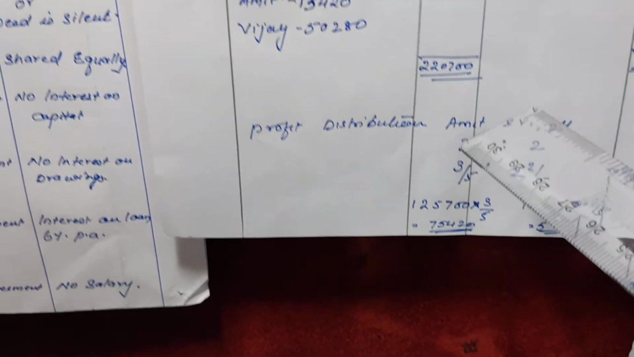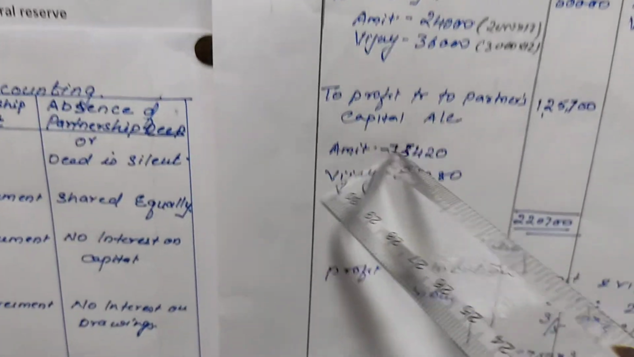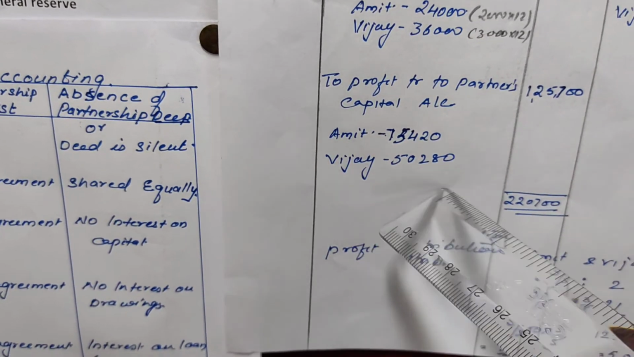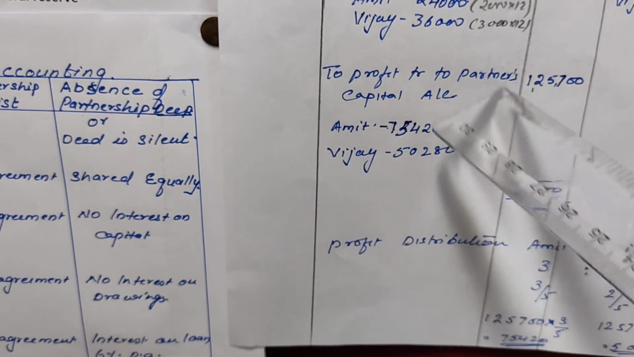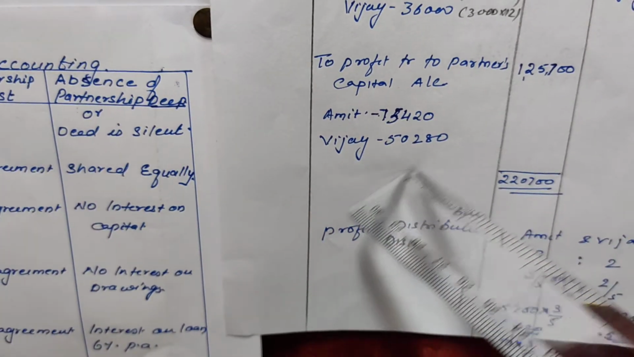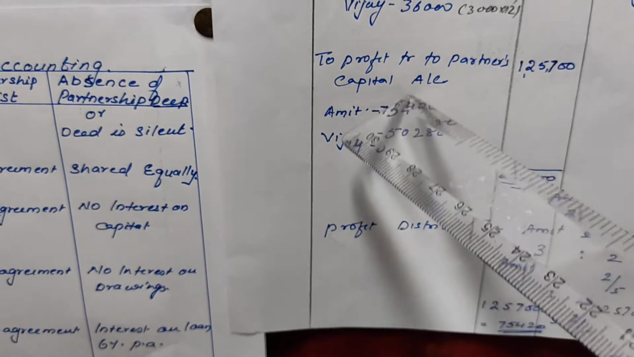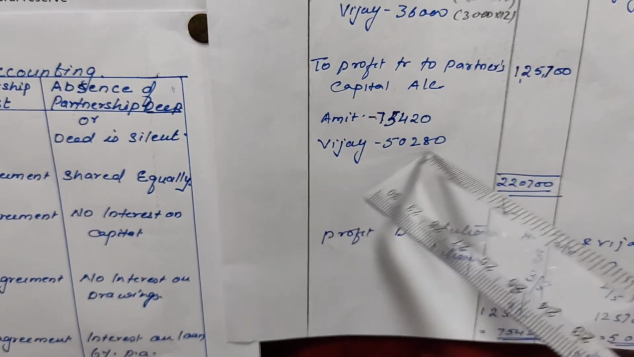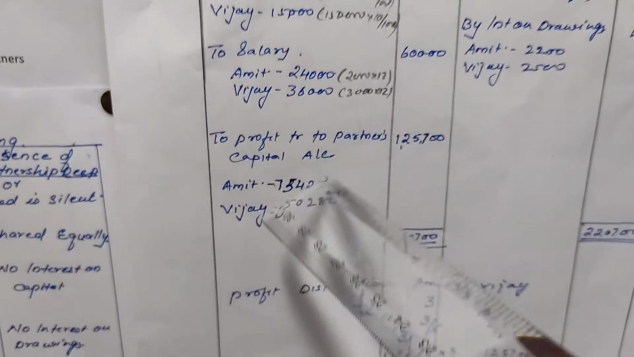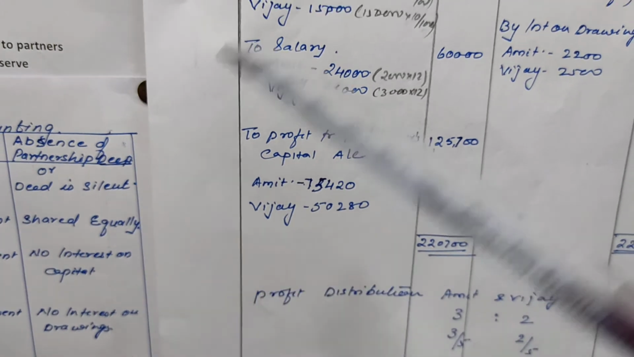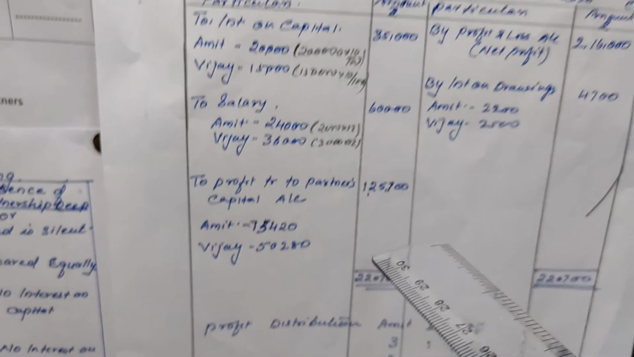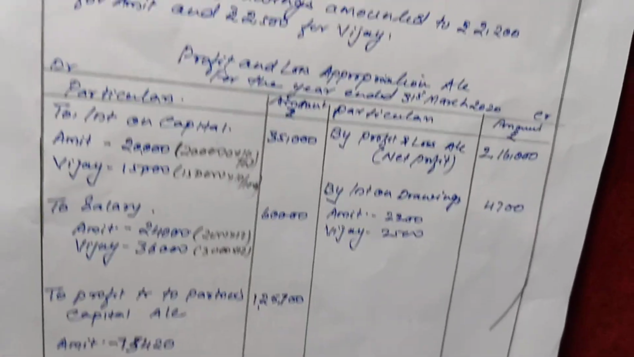So the divisible profit will be divided among the partners in their profit sharing ratio. On the outer side you will write the whole divisible profit, and in the inner column you will divide it and write it in front of each partner's name. Okay, and this profit will then be transferred to the partners' capital accounts. So in this way you have to prepare the profit and loss appropriation account.